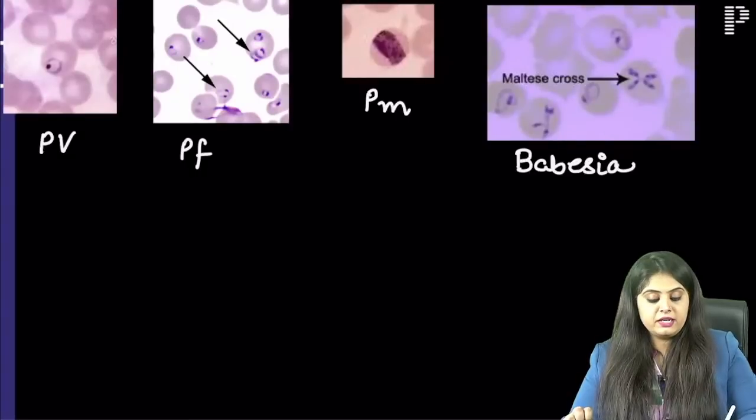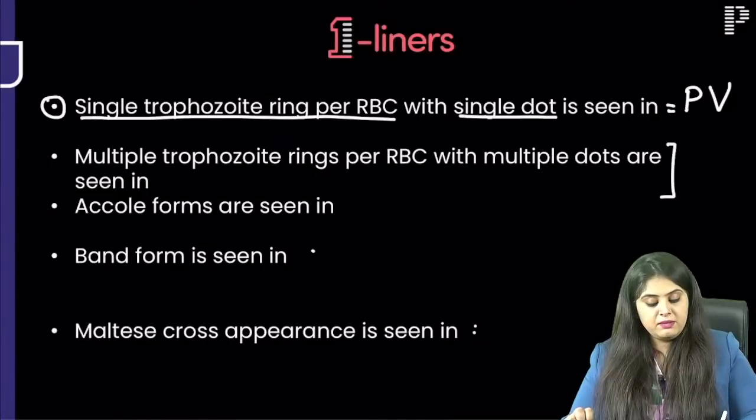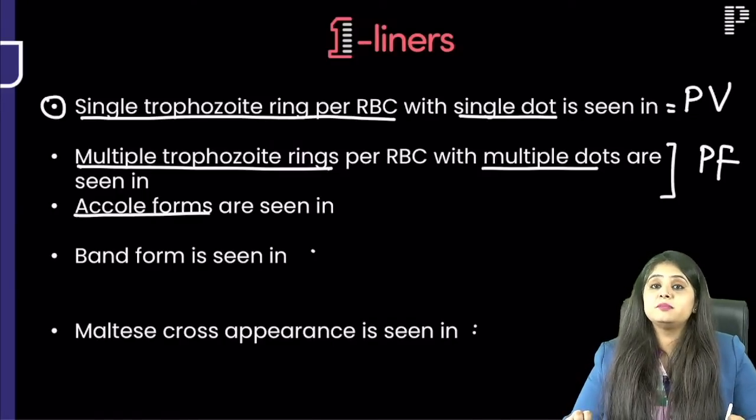Okay, as soon as you said, when you see one ring and you see one dot inside it, one ring, one dot, vivax. When you see many rings and you see many dots, I think of Plasmodium falciparum. One more thing you see in Plasmodium falciparum is accole forms.